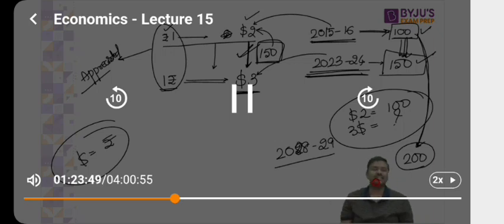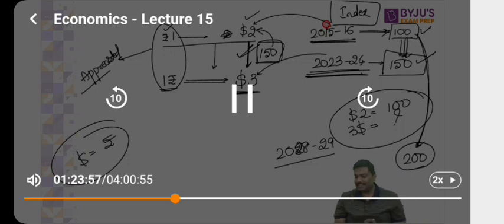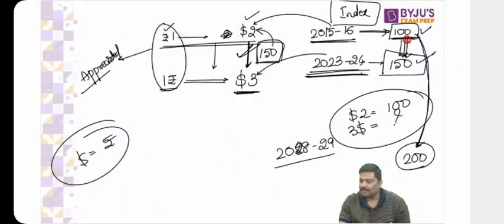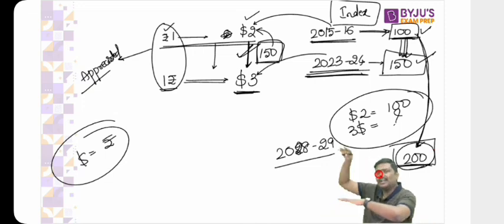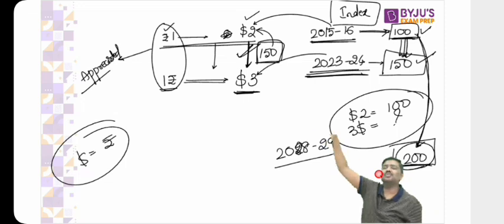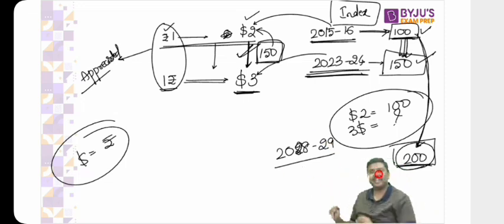Now, if you ask me, sir, what is this calculation? This is basically the concept of index. Whatever the value of a rupee against the currency was in 2015-16, I'm taking it as a base, as 100 units. Later, as the value of the rupee against the dollar keeps changing, I calculate it in terms of the index. If the index keeps increasing above 100, reaches 150, 200, 300, over a period of time the rupee has appreciated and the dollar has depreciated.